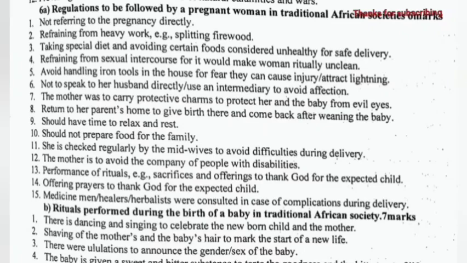The mother was to carry protective charms to protect her and the baby from evil eyes. She would return to her parents' home to give birth there and come back after weaning the baby. She should have time to relax and rest. She should prepare food for the family. She was checked regularly by the midwives to avoid difficulties during delivery. The mother was to avoid the company of people with disabilities.